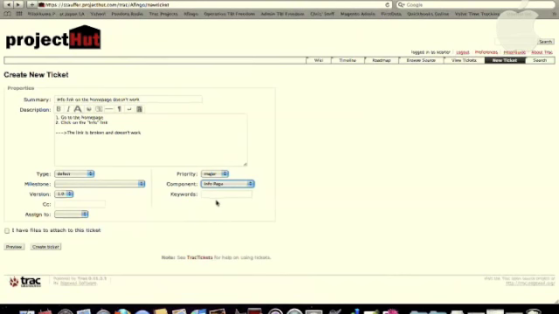Once I've entered that, I will need to assign my issue. You'll most likely assign it to your project manager. If you know the engineer responsible for the issue, you can assign it directly to them. In some cases, you may need to attach a screenshot or file. You will then check, I have files to attach to this ticket. When you click Create Ticket, you'll be prompted to upload your file from your desktop.